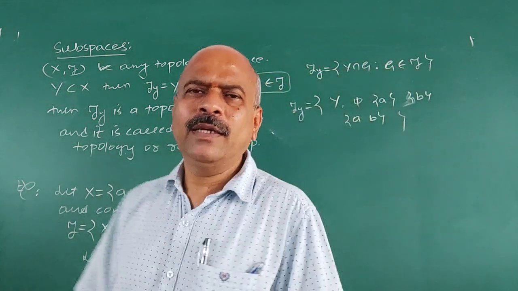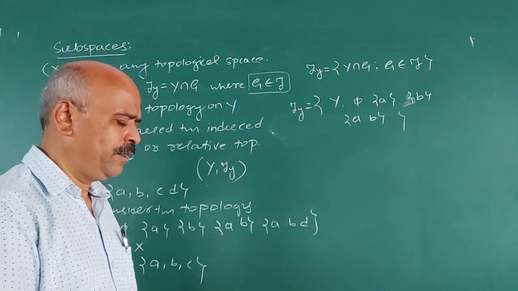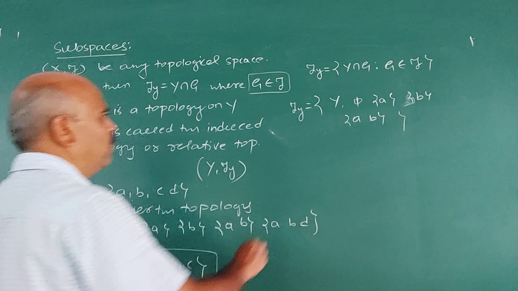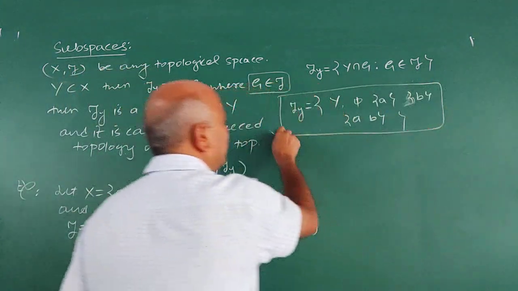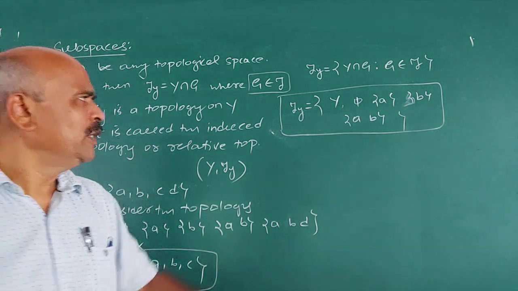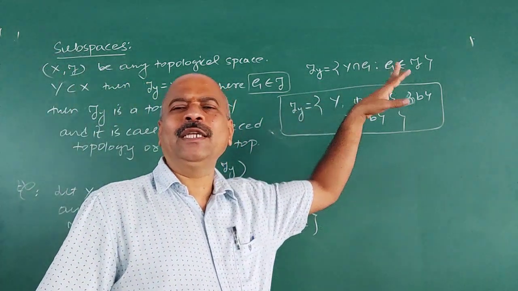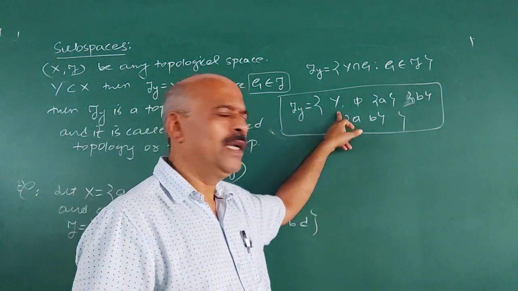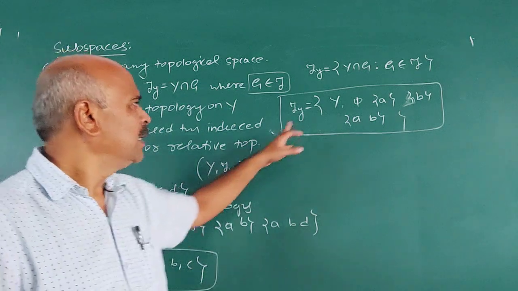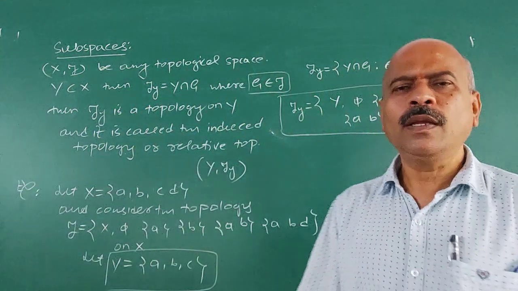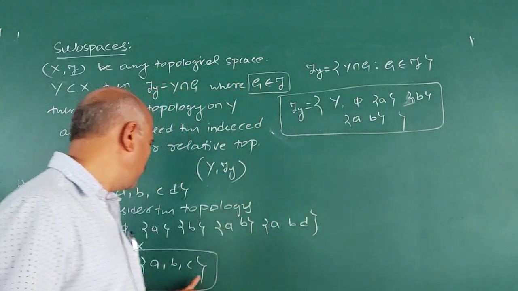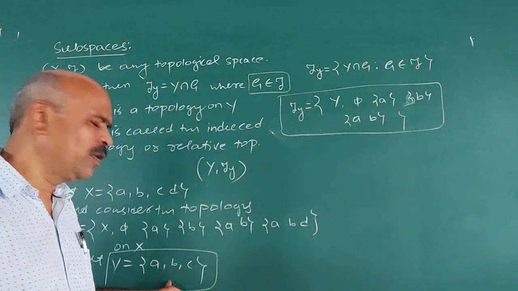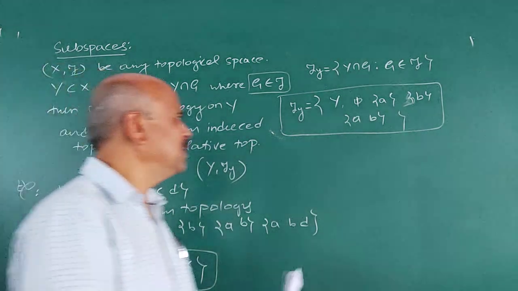Now you can verify this tau Y is a topology on Y. What is Y? This is Y. And what is tau Y? It is a collection of subsets of Y, and how is it defined? Y intersection G, where G is a member of tau. Now this tau Y, a collection of subsets of Y, is also a topology on Y. That you can easily verify. Why is tau Y a topology on Y? Because Y is there, phi is there.